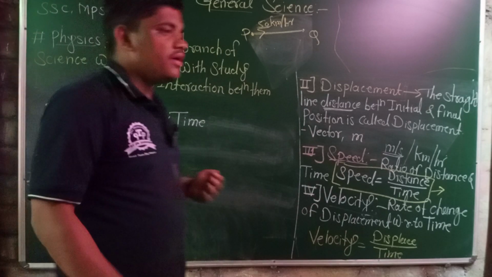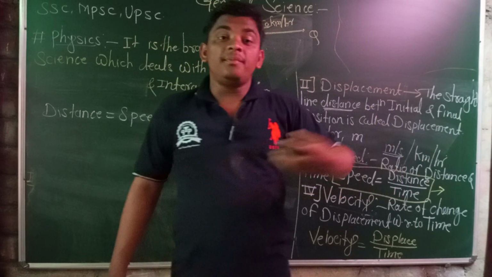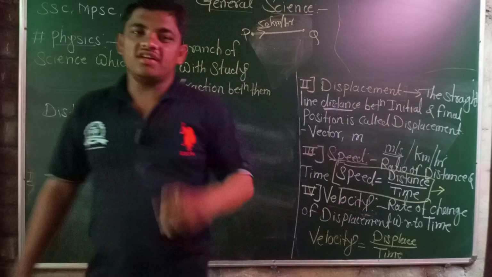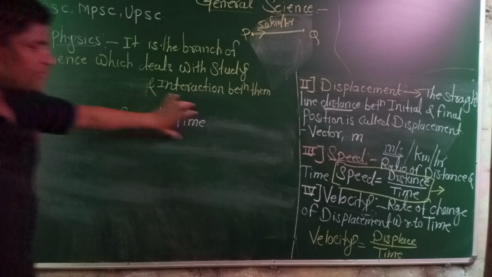A vehicle is moving from point A to point B. It travels 1000 kilometer in 10 hours. Calculate the speed of that vehicle. This is the type of question based on these formulas.